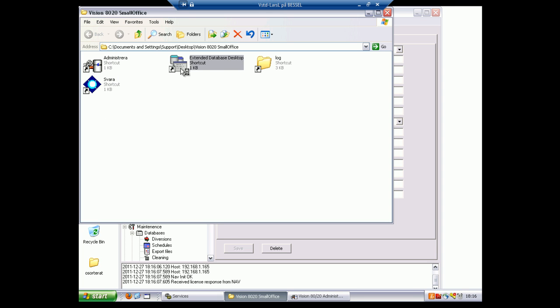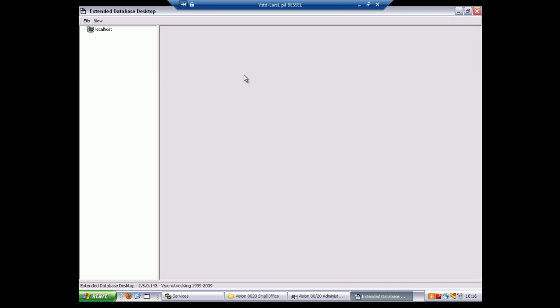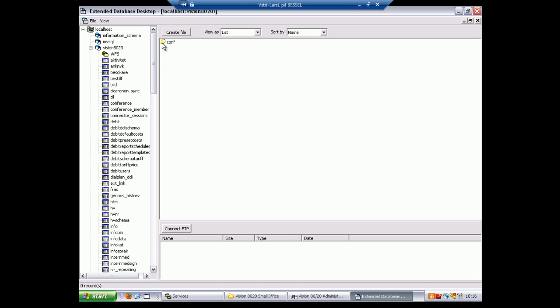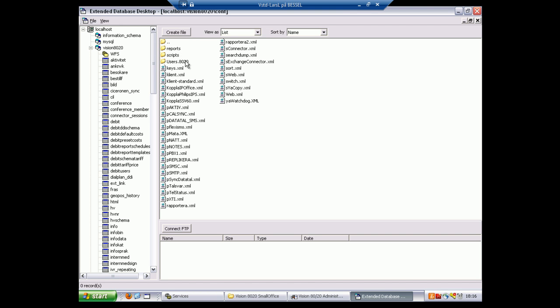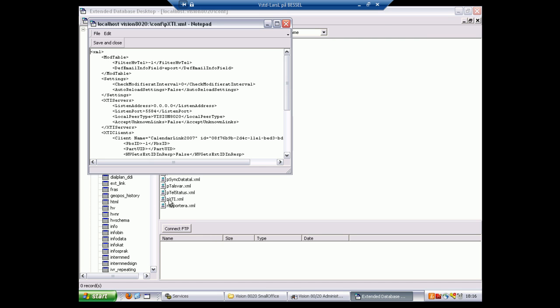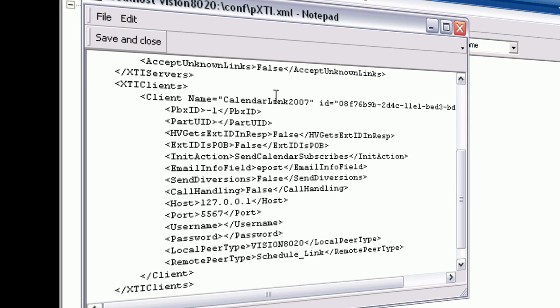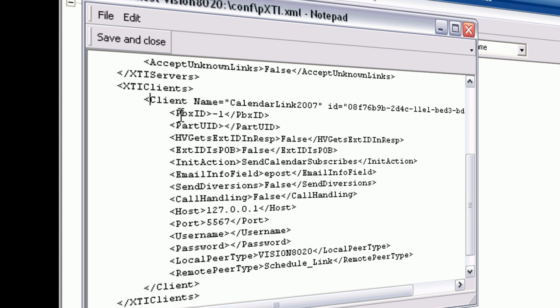Open the EDBD tool found on the shortcut folder located on your desktop. Open the VFS folder under the Vision8020 database or under the workspace database if running an older version of Vision8020. Open the conf folder and double-click the pxti XML file. Inside the xti clients tag, delete the two dashes, which will make the rows commented out, and enable the xti link option in the admin interface.